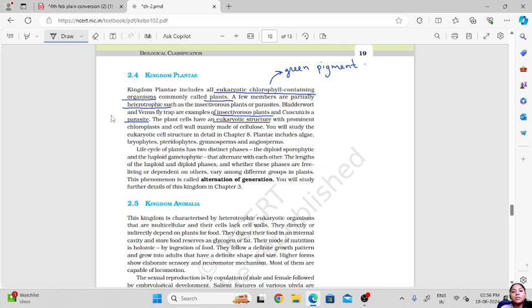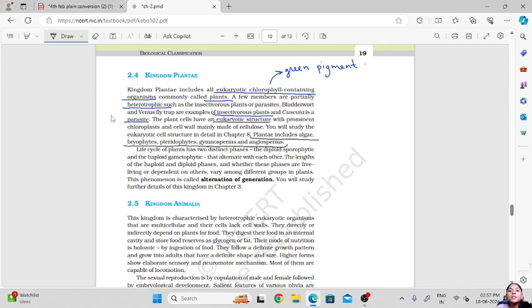Now the kingdom Plantae includes algae, bryophytes, pteridophytes, gymnosperms and angiosperms. Okay, so algae are small organisms found in fresh water or marine water. So the marine algae or the freshwater algae. Then in bryophytes we have Anthoceros, then Riccia, mosses, all of those.